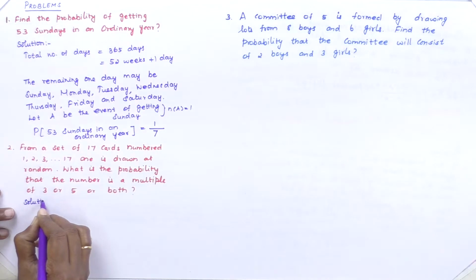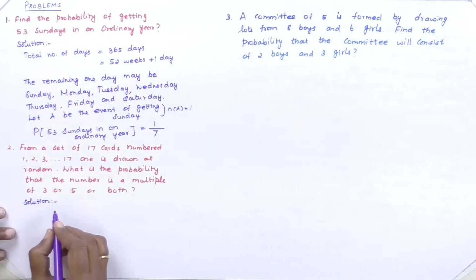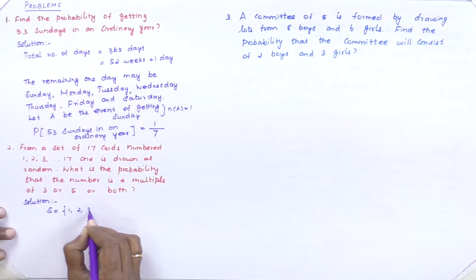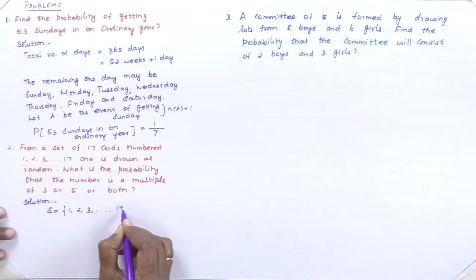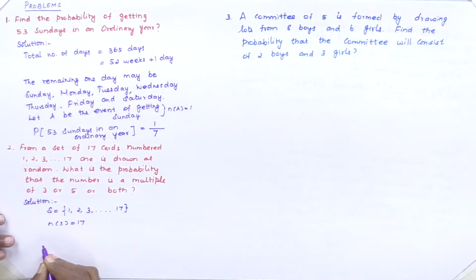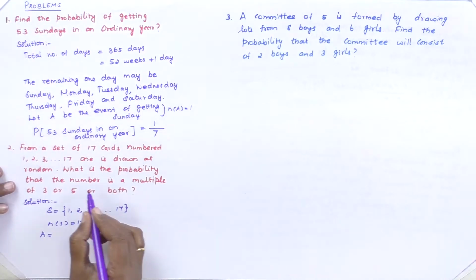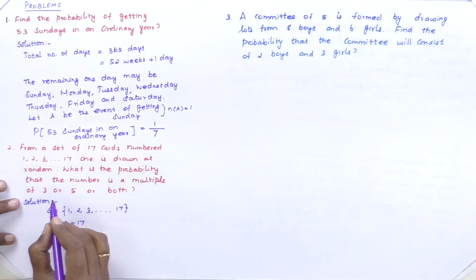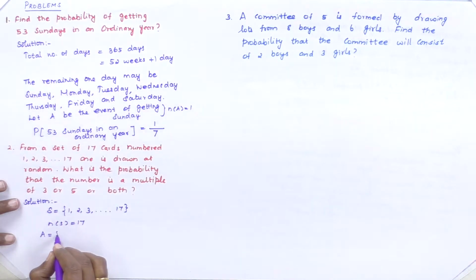Now the solution is, the sample space contains 17 cards. Therefore, N of S is equal to 17. What is our A? Our A is the number is a multiple of 3 or 5 or both.